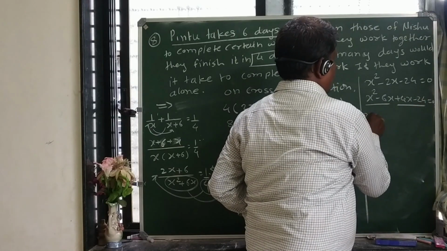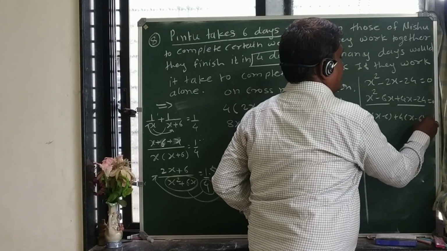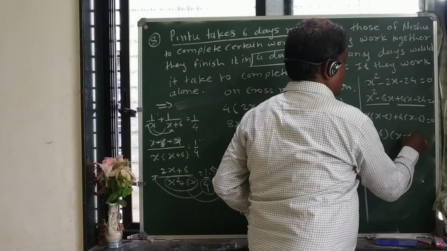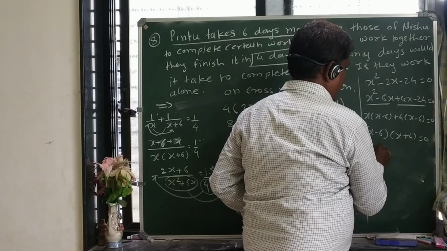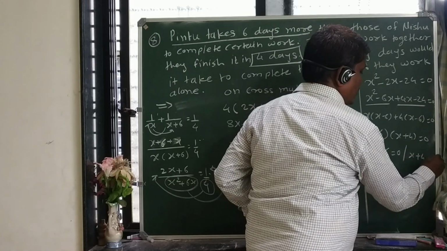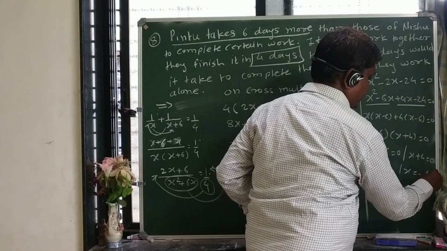So here we can write x square minus 6x plus 4x minus 24 is equal to 0. Taking the common, x into bracket x minus 6 plus 4 into bracket x minus 6 is equal to 0. So x minus 6 and, in the second bracket, x plus 4 is equal to 0. Therefore x minus 6 is equal to 0 or x plus 4 is equal to 0. Therefore x is equal to 6 or x is equal to negative 4.